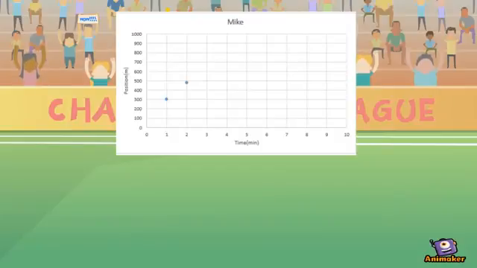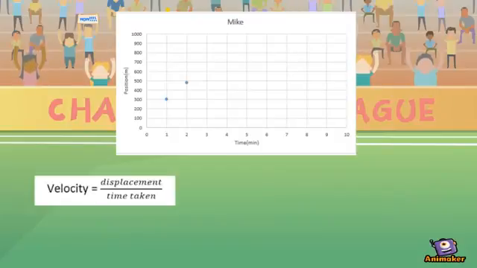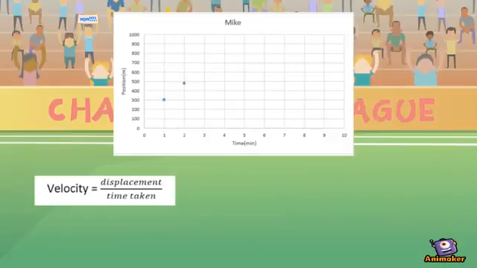We can find the velocity using the velocity formula, which is displacement over time. Displacement is d final minus d initial, which in this case is 480 minus 300, which is 180 meters over 60 seconds, which tells us that Mike had a velocity of 3 meters per second.